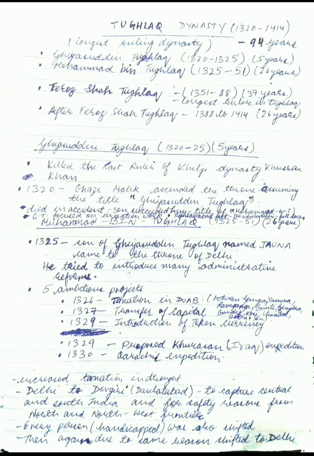So the third mistake that he made was in 1329, that was the introduction of token currency. He did demonetization of gold and silver coins. He changed the gold and silver coin to bronze coin for reducing the cost, but the bronze coin had no hologram on them, so people used to make them at home, and fake currency could be made. So due to this, he reintroduced silver and gold currency again, so the cost was doubled in all these affairs.